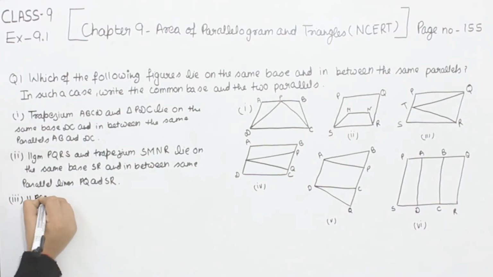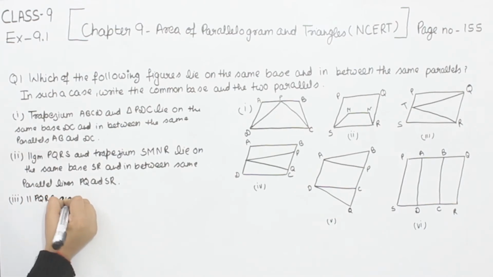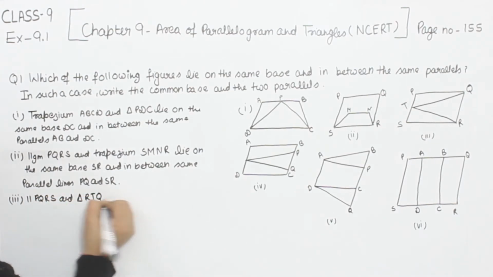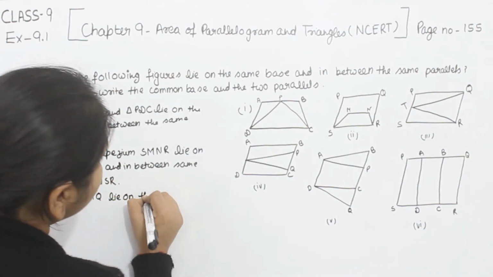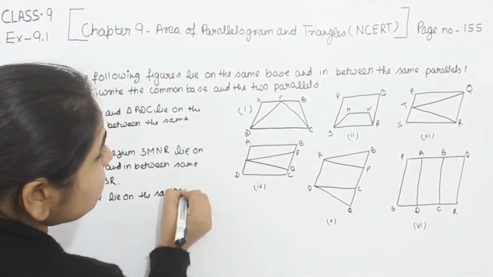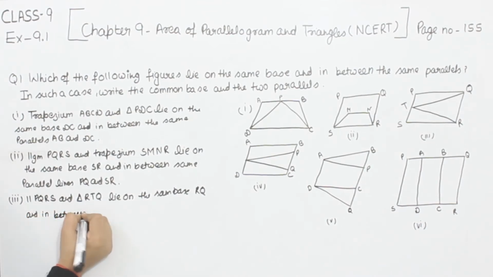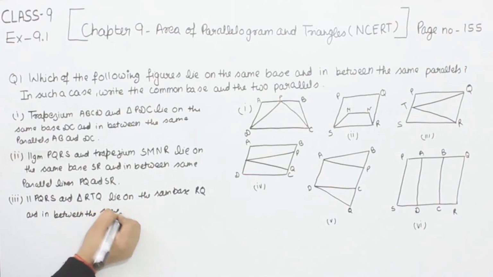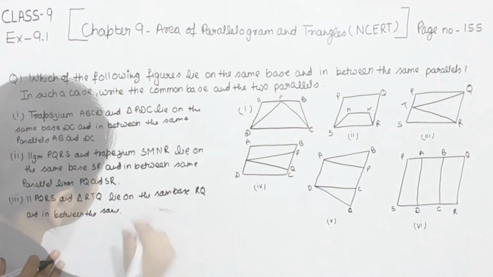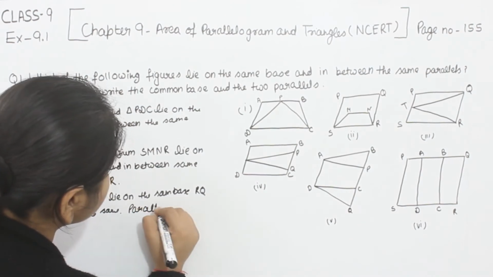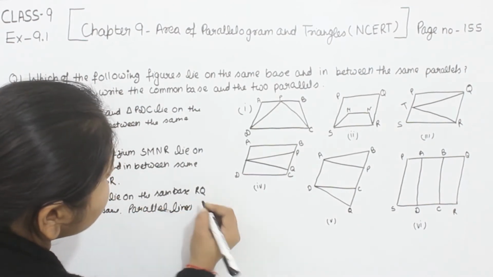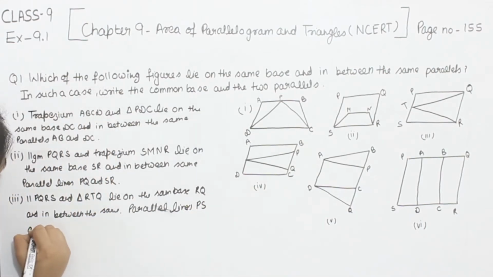Parallelogram PQRS and triangle RTQ lie on the same base and the base is RQ and in between the same parallel lines PS and QR. So this is the part 3.